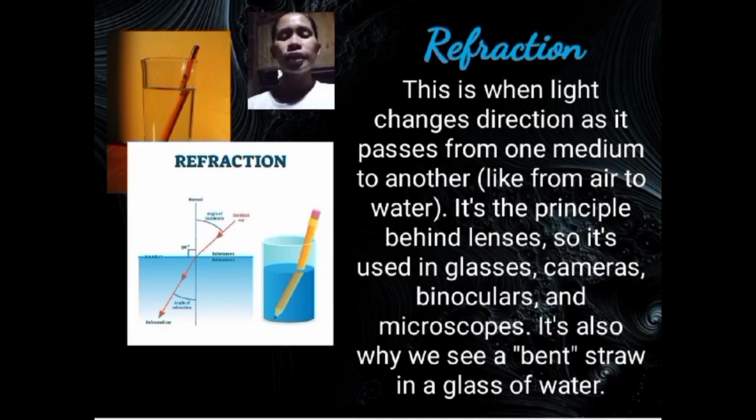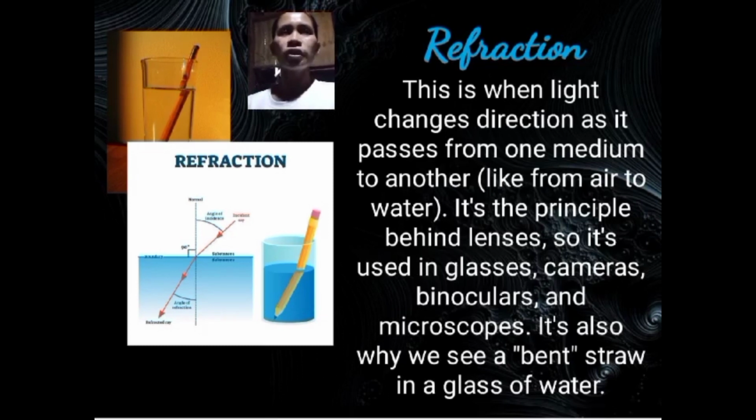Number 4 is the mirage. Mirages are optical illusions caused by the refraction of light in the air's atmosphere. So, hot air near the ground can create variations in air density, causing light to bend and create distorted images.